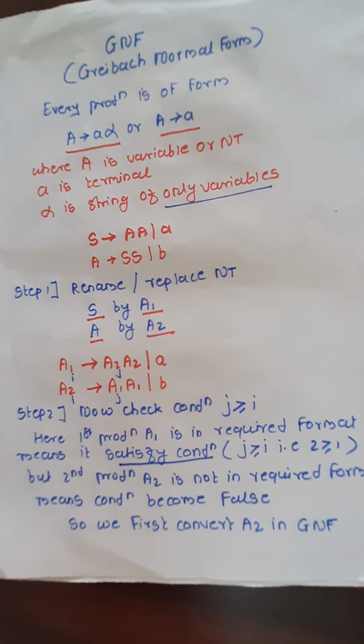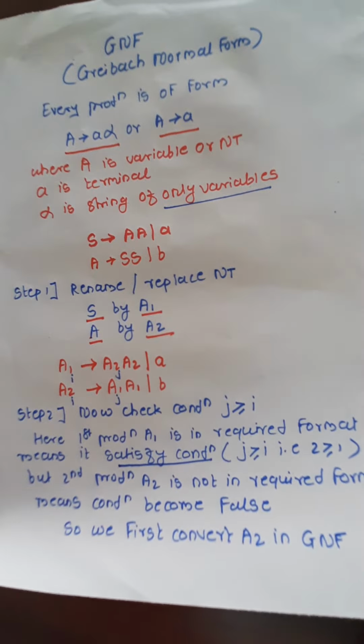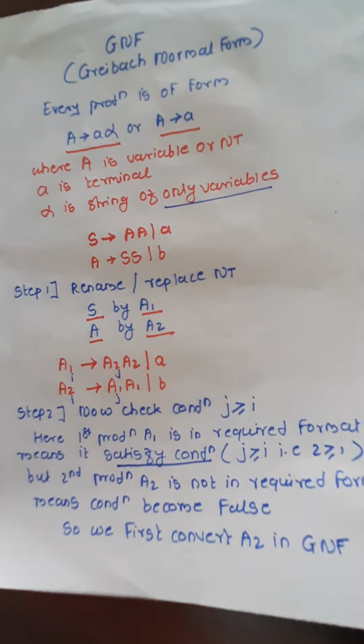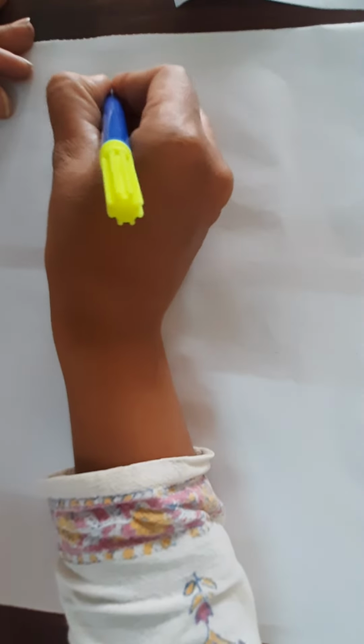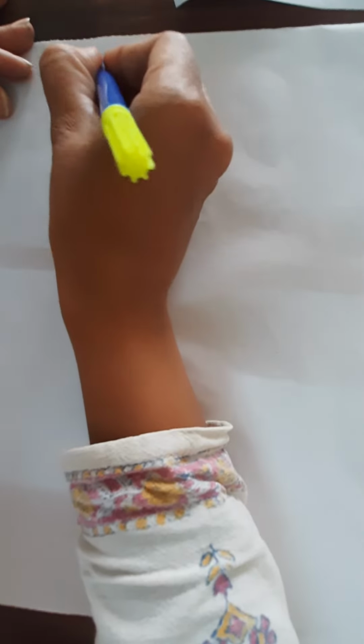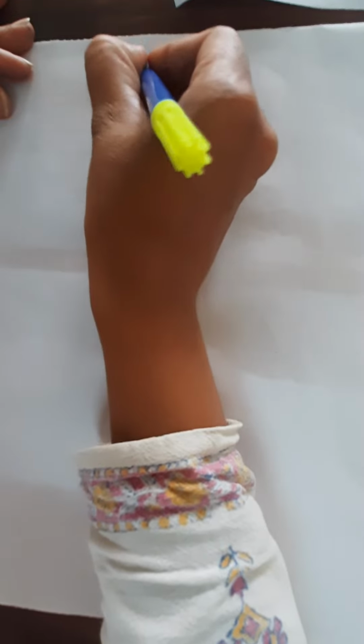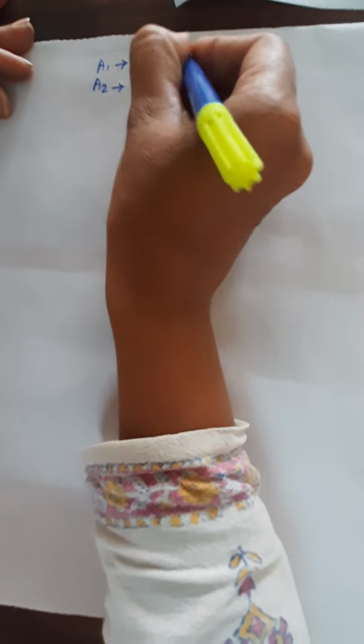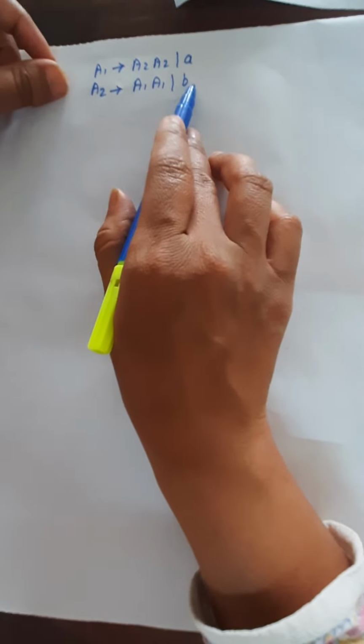Clear everyone? Now we are taking the A2 production for converting to GNF. I am again writing A2. So my A2 is A1 A1 or b. That is the A2 production we are taking for the conversion.